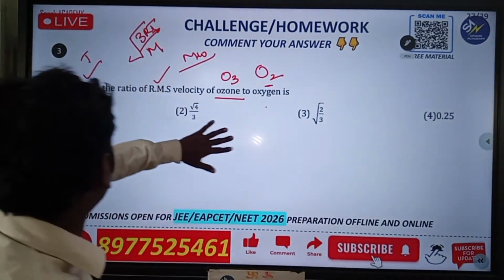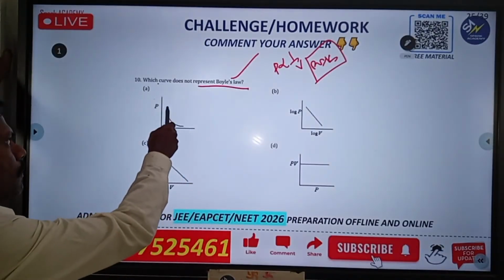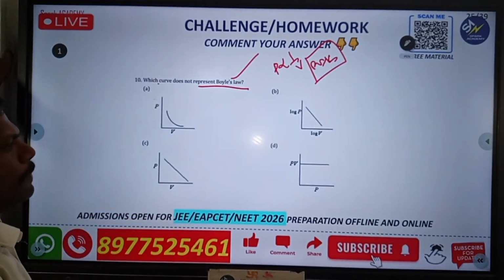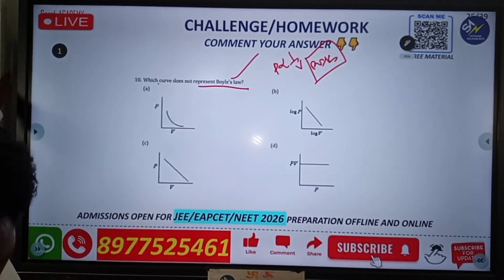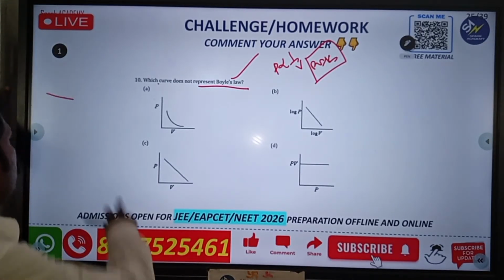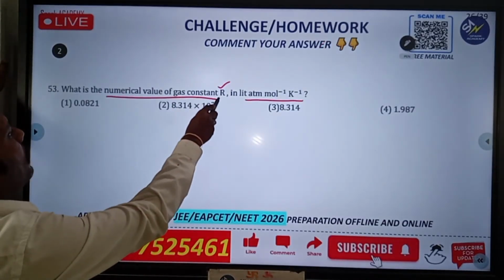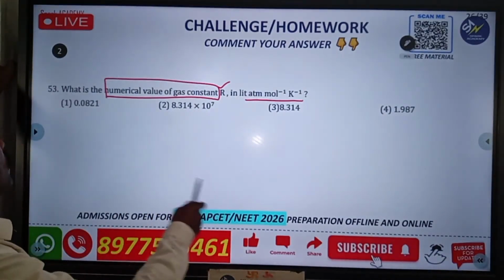Okay, so now I am repeating once again. The first one is related to the Boyle's law graph. A is like this, then B, C, D. Please note down and answer in the chat box. Anybody? The second one is related to the numerical value of the ideal gas constant. So go for which one is the answer.